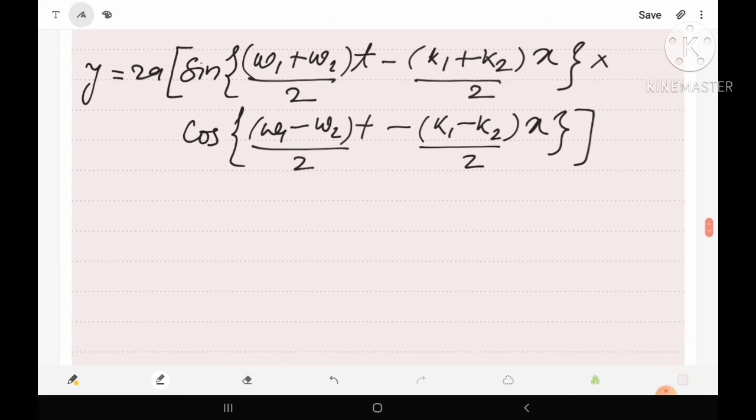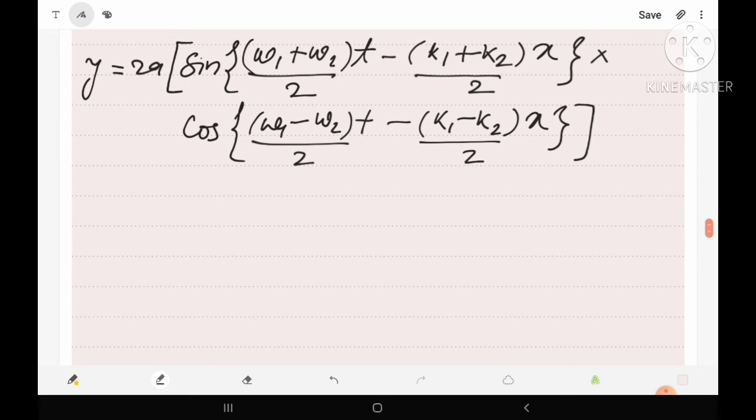Now let us try to give a compact form to this equation. Suppose omega 1 plus omega 2 upon 2 equals omega, which gives the average value of omega 1 and omega 2.